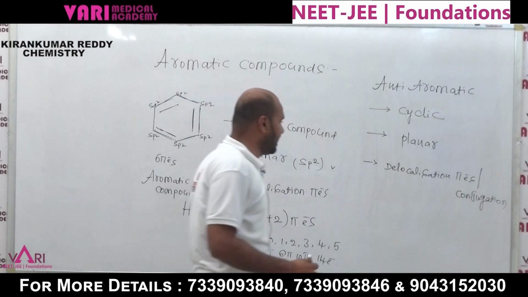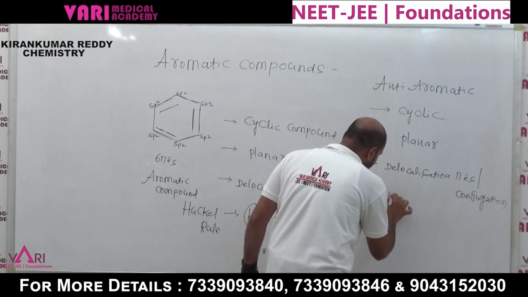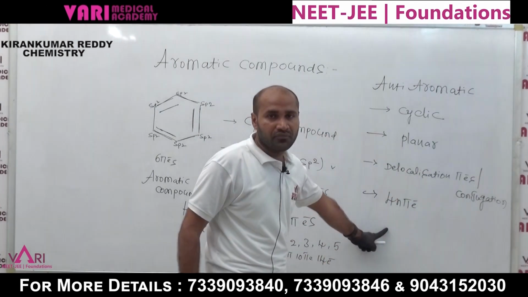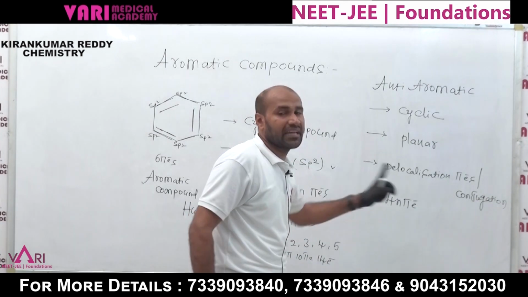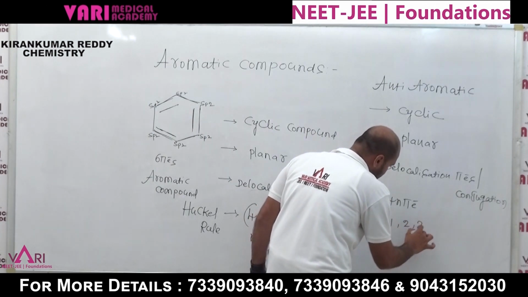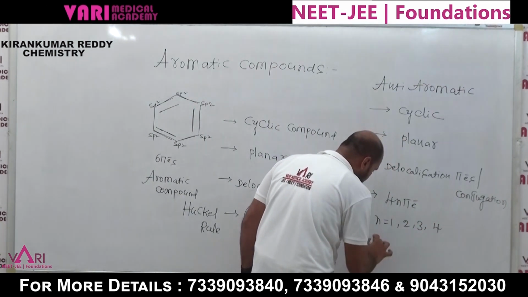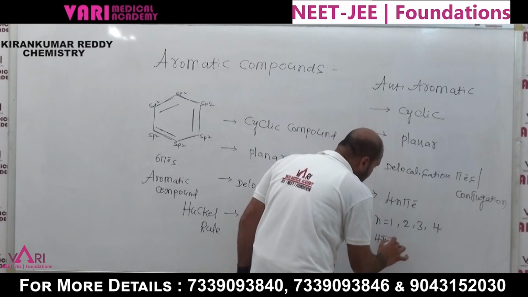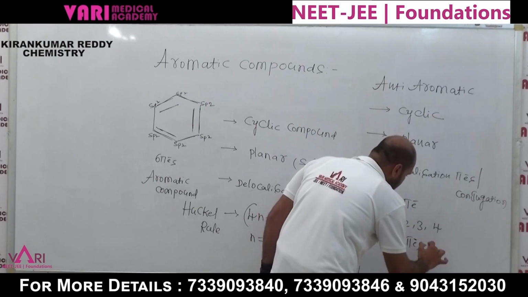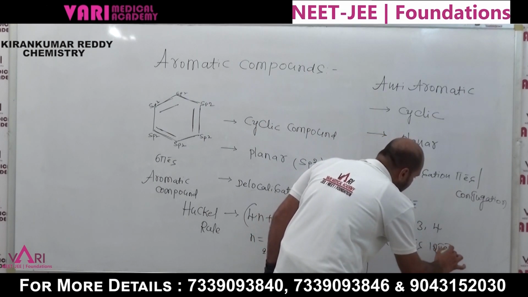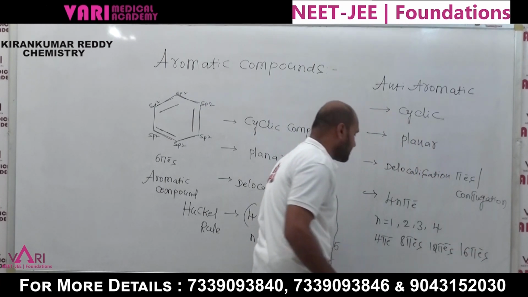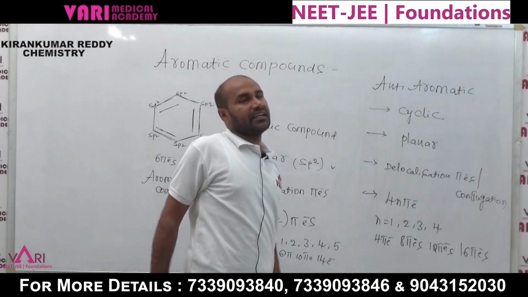The three rules are the same for anti-aromatic. Only one change: 4n pi electrons. It must follow 4n pi electrons. If n is equal to 1, 4 pi electrons. If n is equal to 2, 8 pi electrons. If n is equal to 3, 12 pi electrons. If n is equal to 4, 16 pi electrons. This system is an anti-aromatic compound.